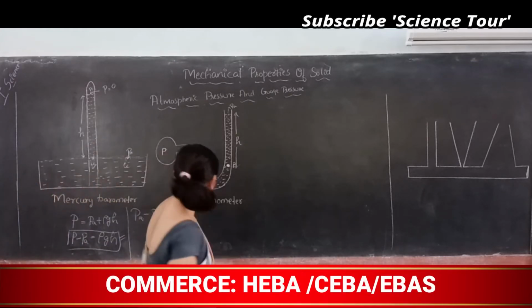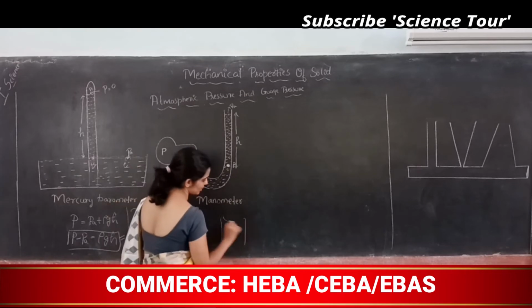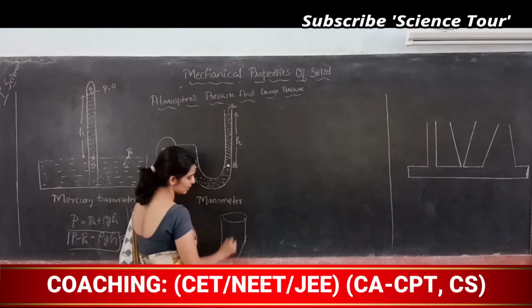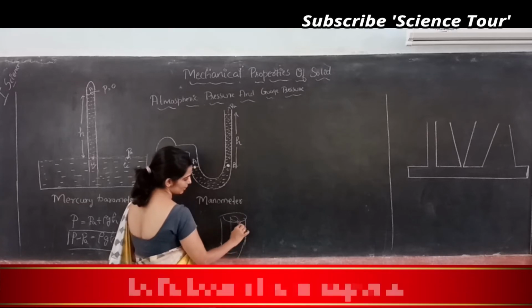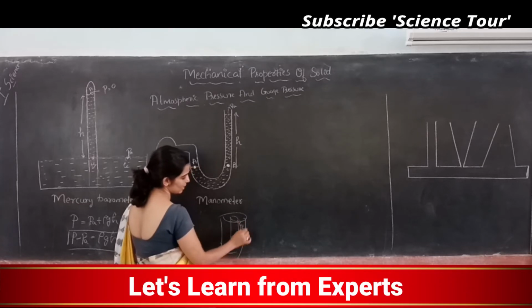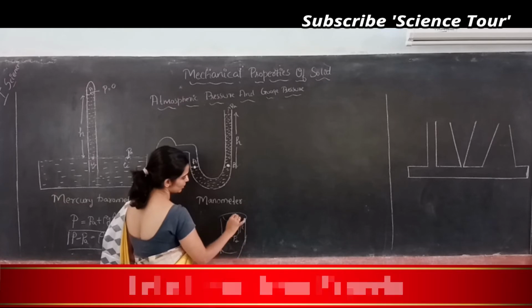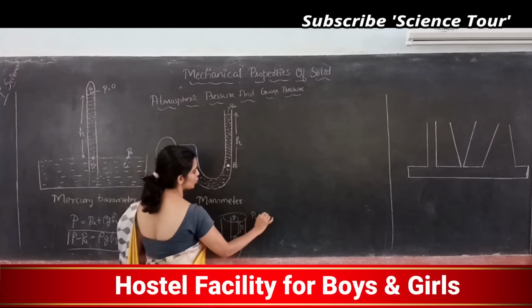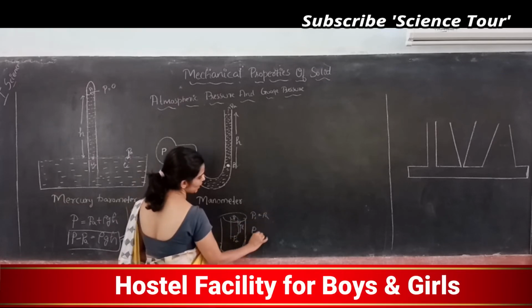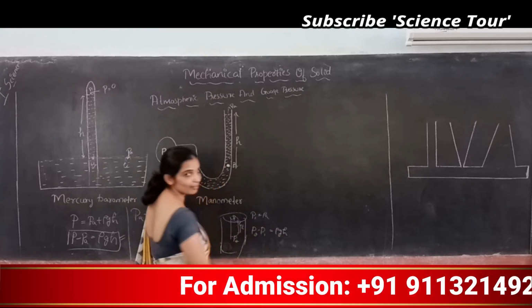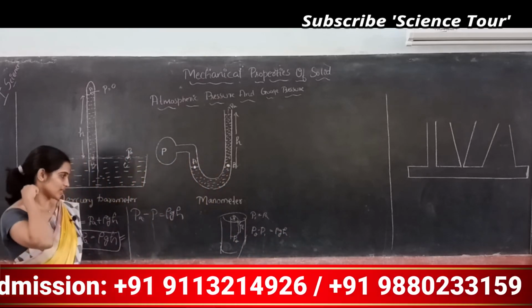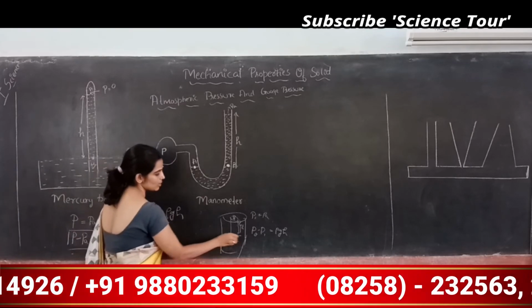For this particular case, in the previous class we have discussed, we took a big cylinder and a small cylinder, and this height of the cylinder is taken as h. This is P2, this is P1. P1 is equal to PA. So P2 minus P1 is equal to rho gh. That is what we have discussed in our previous class. Here P2 is at some depth.